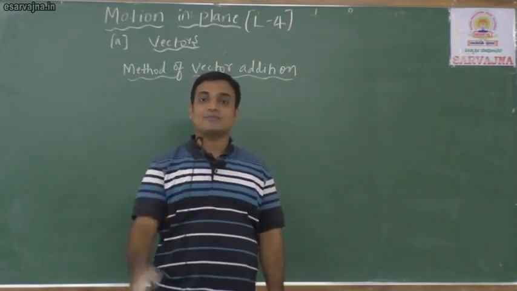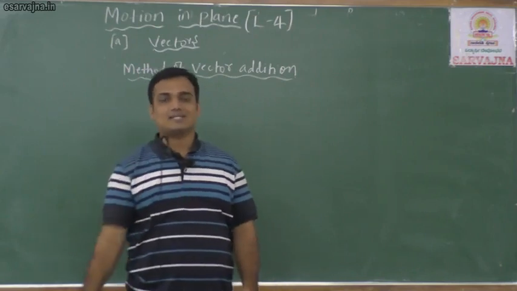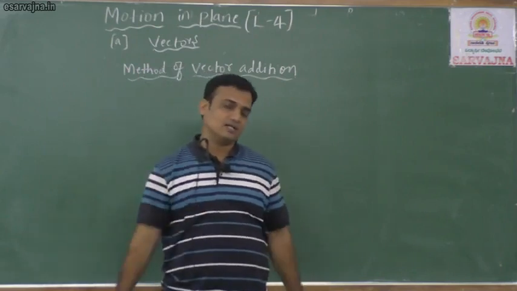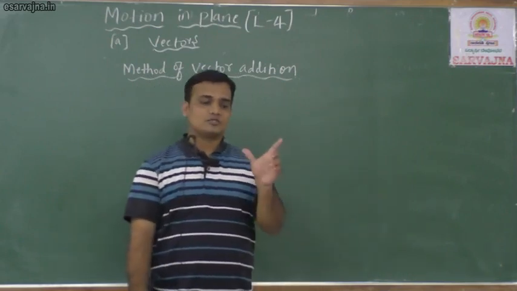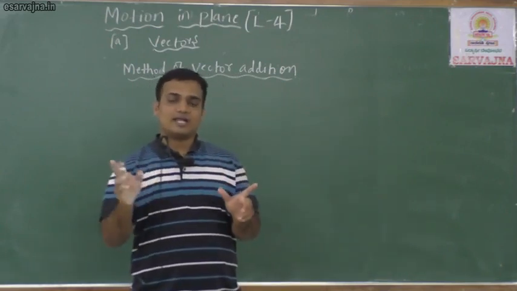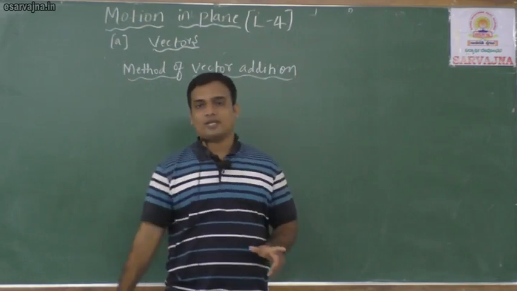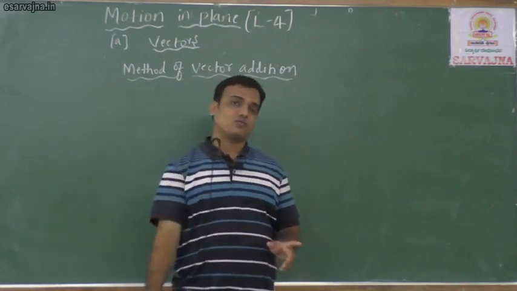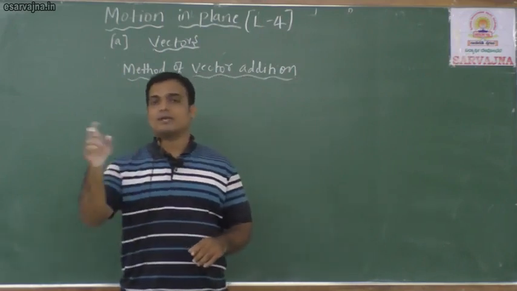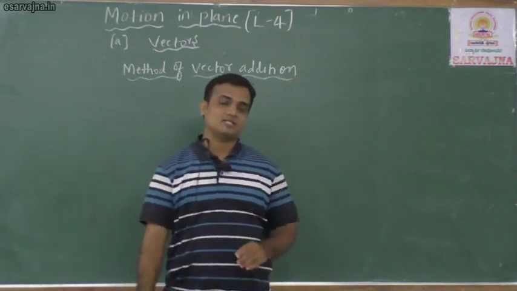If they are in the same direction, directly add them, A plus B. If they are in the opposite direction, vector B becomes minus B because it is opposite to vector A, so it becomes A minus B.